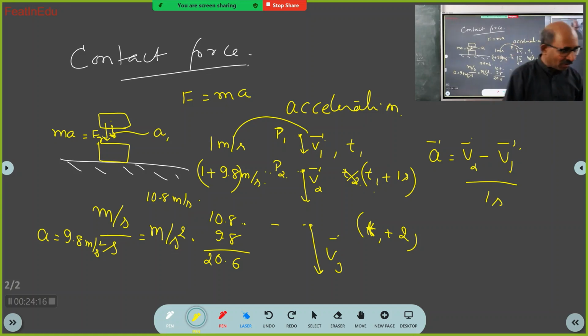Understood? If you say you have understood, I will ask like that. Then if you have understood the concept of acceleration, whichever way I ask, you should be able to tell the answer.